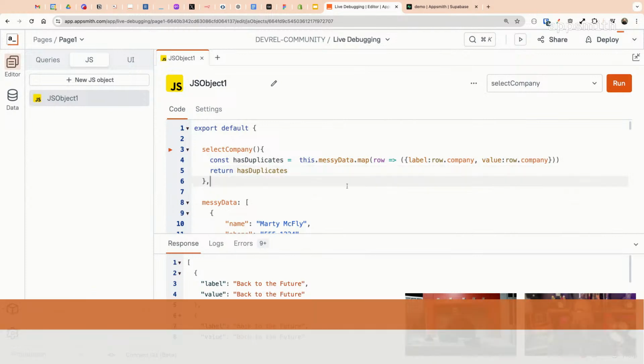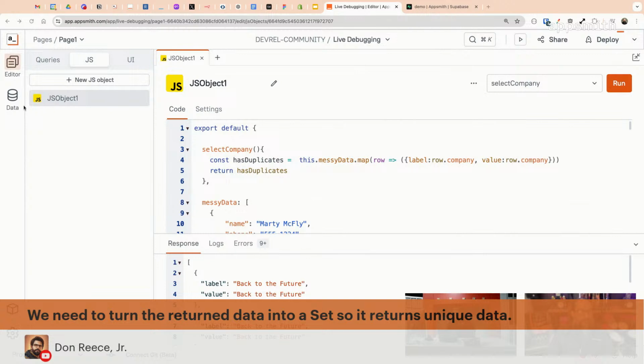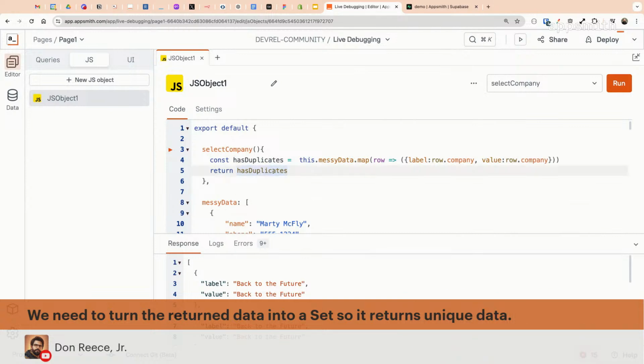So what he's saying is we need to turn the return data into a set. Yep, so it returns unique data. Okay. So set, that's definitely one way to do it. When you use a set, it's just like an array, but it cannot hold duplicates. You can try to put them in there and it just deduplicates itself. That's what the set does. So when you create a new set from an array, it will pull the duplicates out for you.